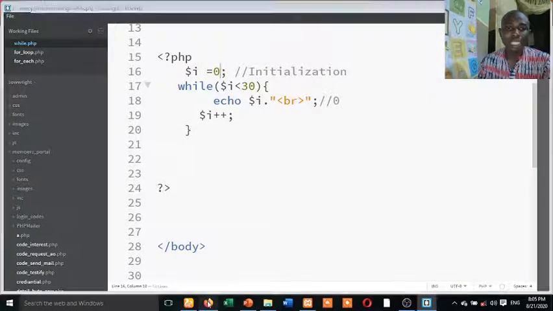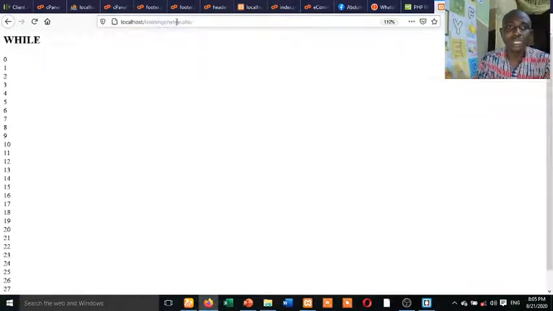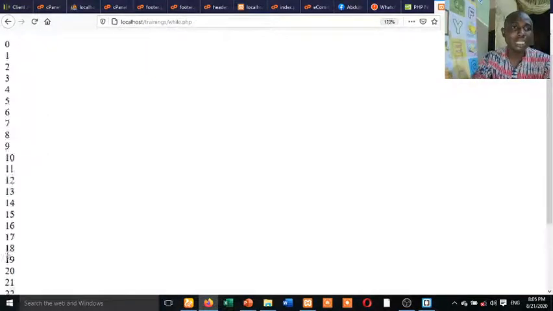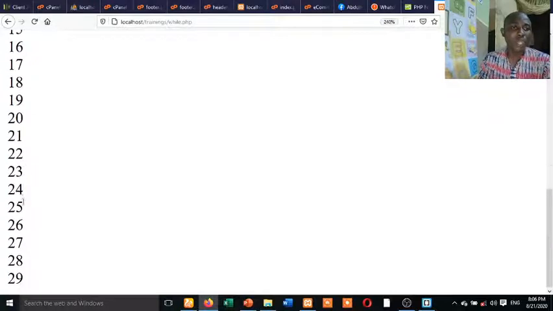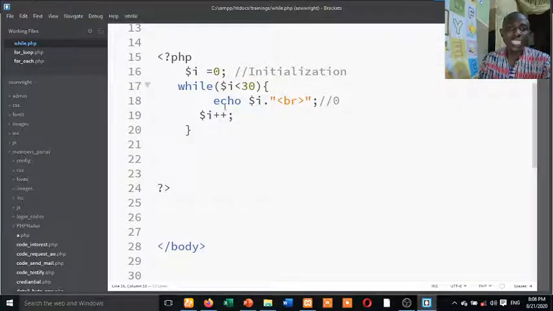So let me go and check that while loop. I think I have it already. So you can see it printed this thing up till what? Up till 30. So you know that the initialization is 0. So you can decide to echo anything that the printing is this.